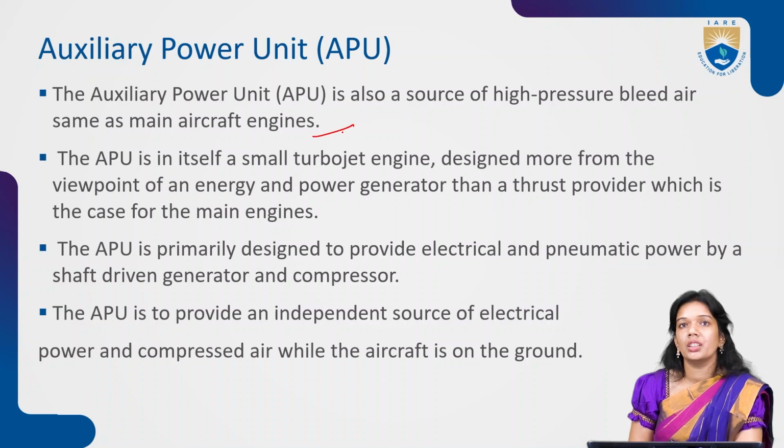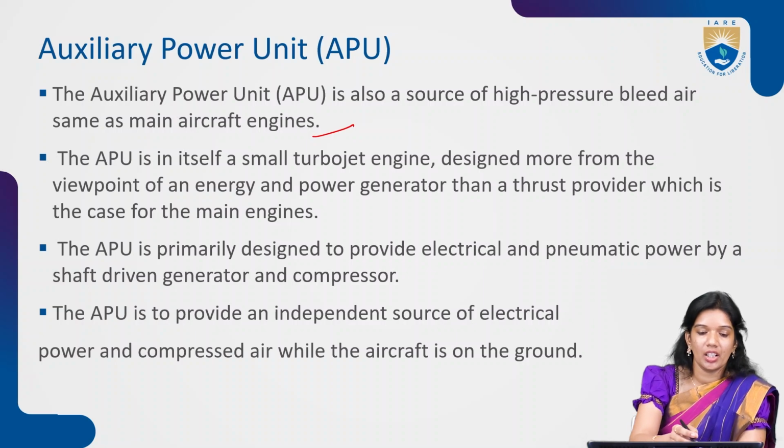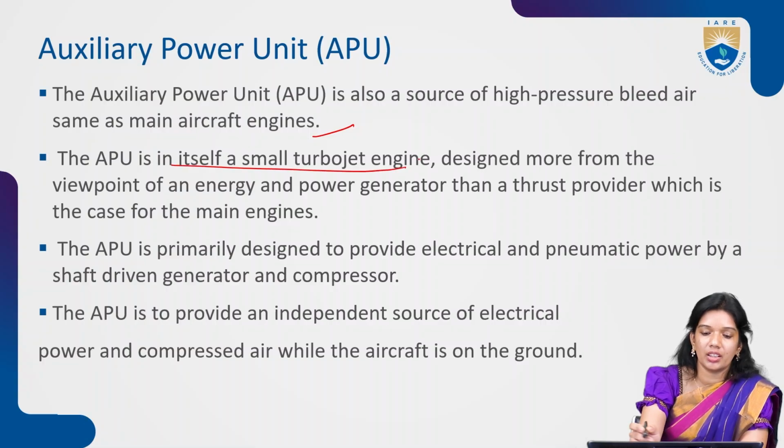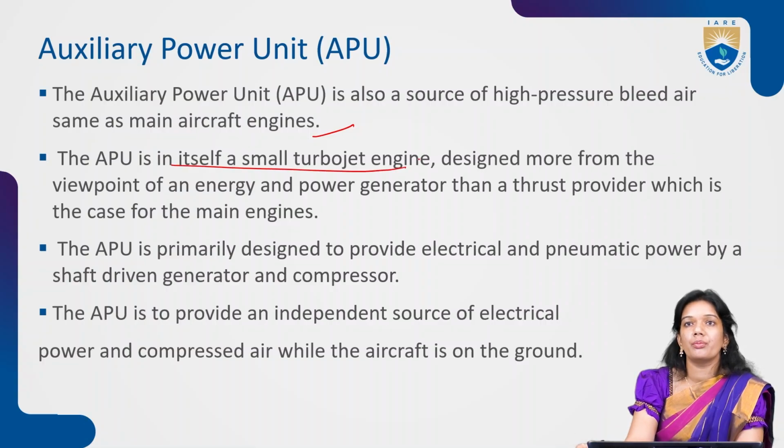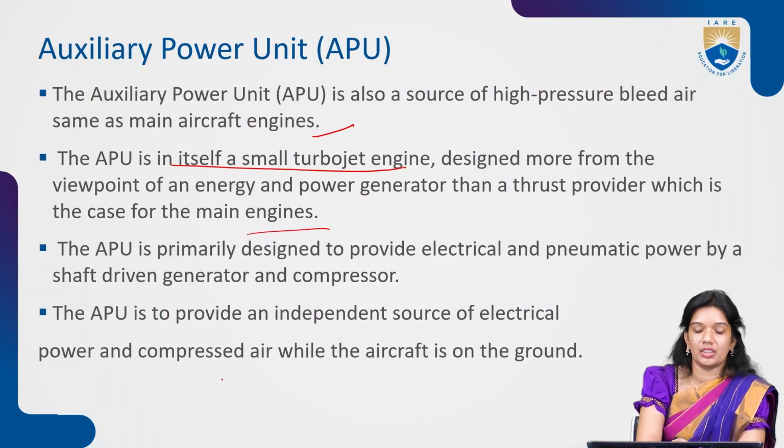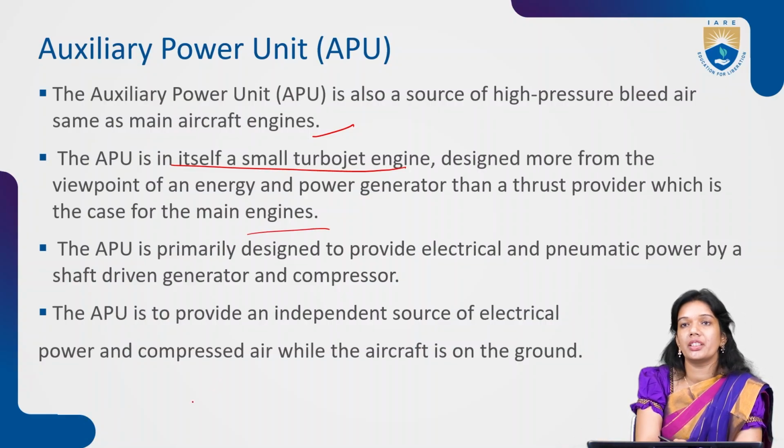So the APU itself is a small turbojet engine. We can say APU can be called a small jet engine, designed more in terms of providing thrust. So the small engine can provide thrust using the APU, in terms of the main engines. This APU is primarily designed so that it can provide you that electrical and pneumatic power.